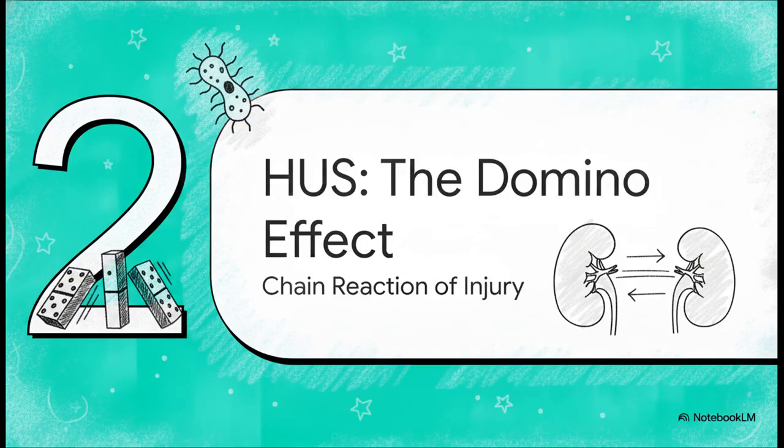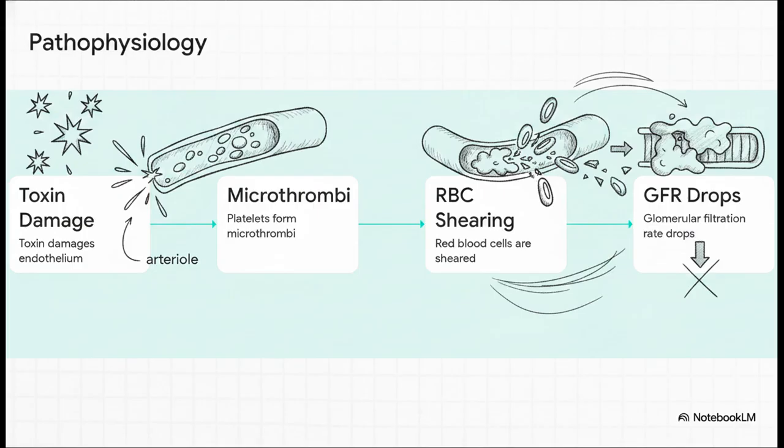Moving on to Section 2, the domino effect, a chain reaction of injury. So how do we get from a simple gastrointestinal bug to total kidney failure? Let's walk through this biological chain reaction together, because it's essentially one continuous, fascinating mechanical story.